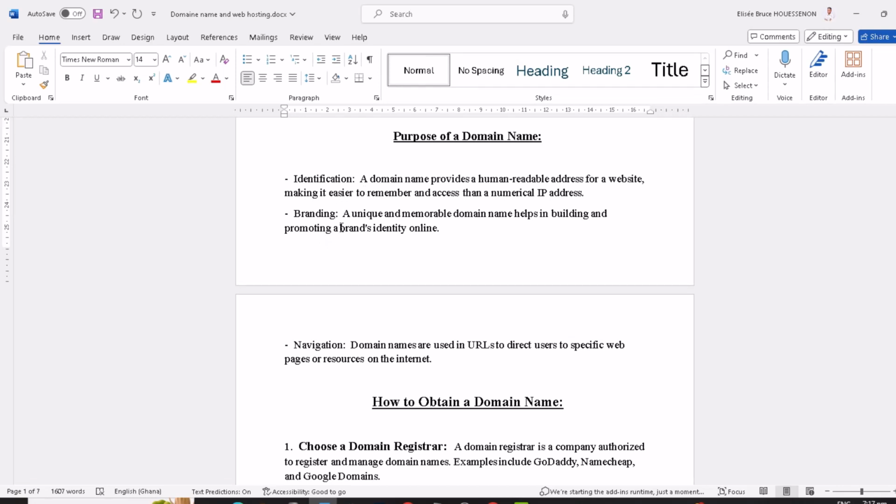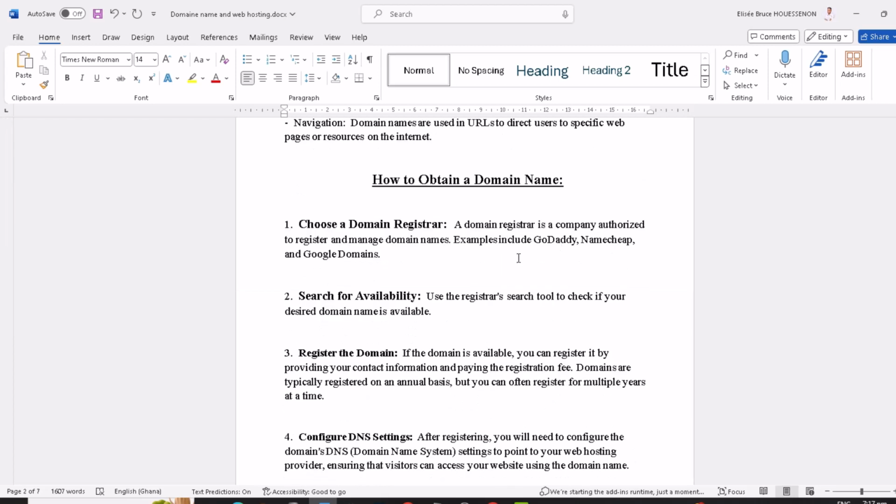And the second purpose is branding. A unique and memorable domain name helps in building and promoting a brand identity online. When I wanted to visit WhatsApp website, what did I type? I typed in whatsapp.com. And when we hear WhatsApp, we know that we are talking about the brand WhatsApp. So WhatsApp has built its brand like that.